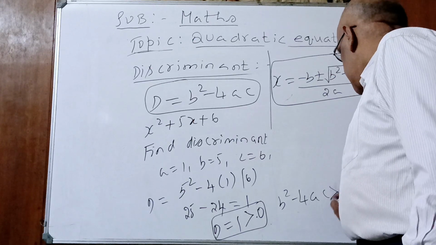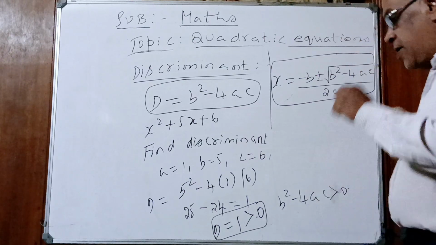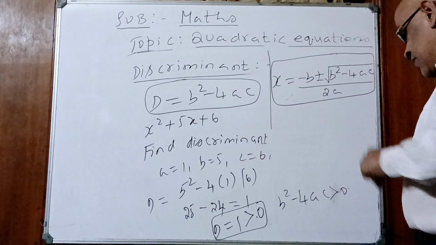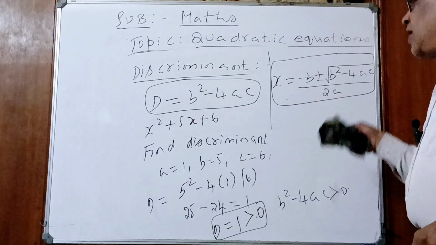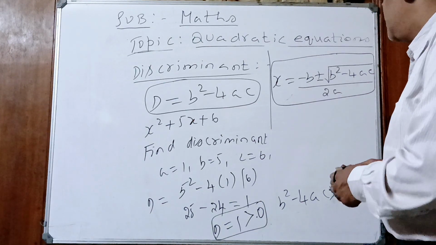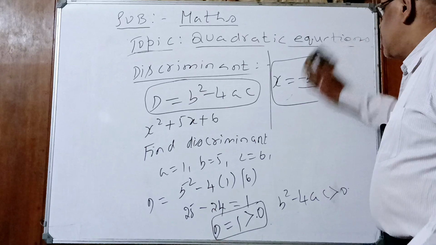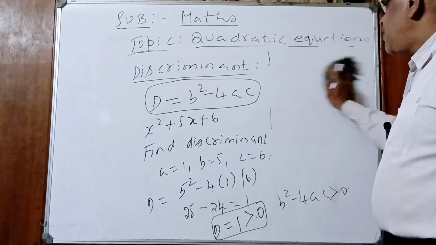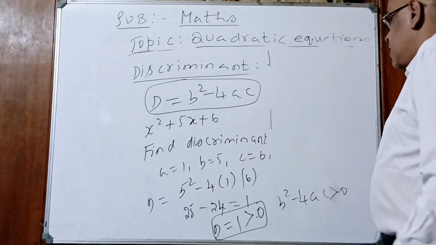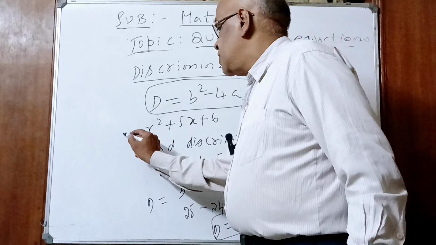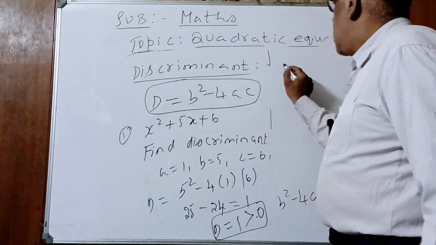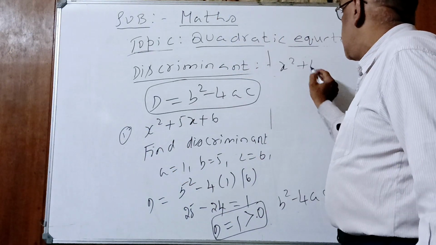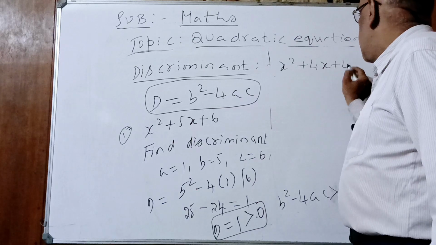Why have I written greater than 0? There is a reason, children. There is a reason for writing that. Our next topic is also covered, I said. That's why I have written. I'll erase this. Now take another equation. This is the first one. X square plus 4x plus 4.